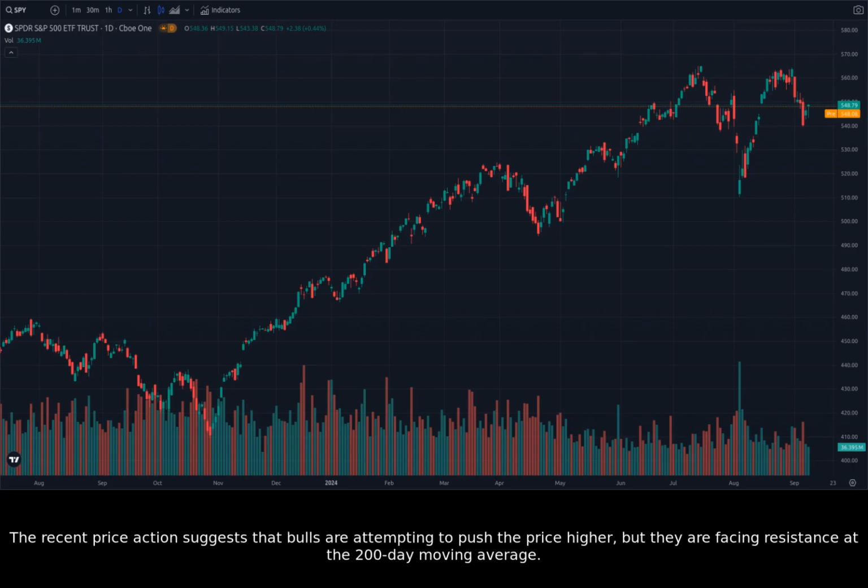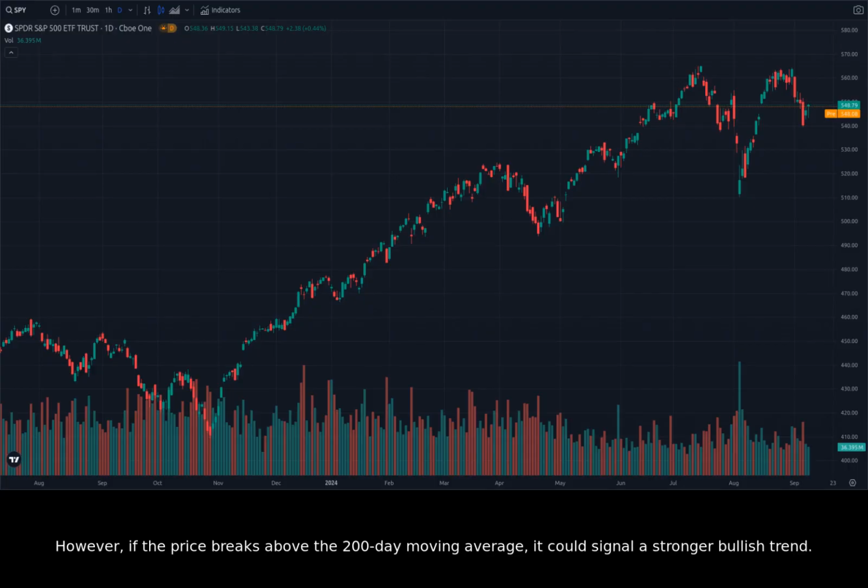The recent price action suggests that bulls are attempting to push the price higher, but they're facing resistance at the 200-day moving average. However, if the price breaks above the 200-day moving average, it could signal a stronger bullish trend. On the other hand, a break below the 50-day moving average could indicate a shift towards bearish sentiment.